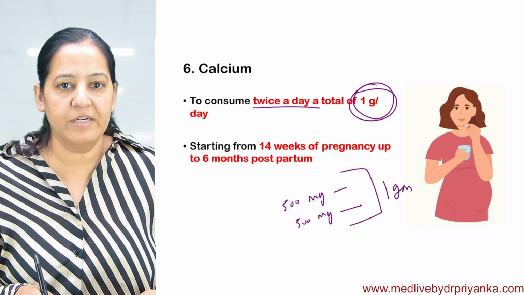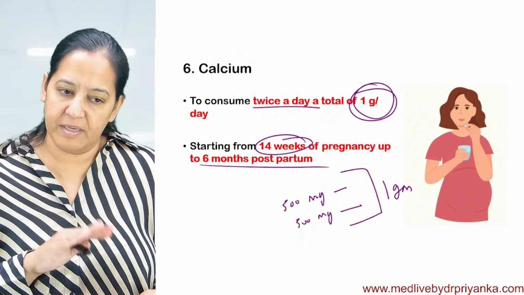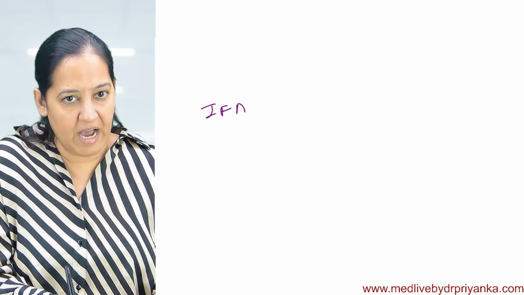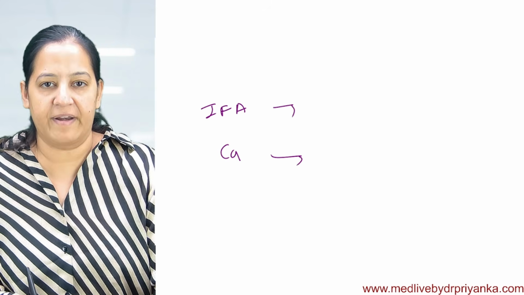It is given free of cost. It is also started at 14 weeks along with IFA. It is also given 6 months postpartum. So total 365 days approximately. So in total we are starting 2 types of tablets, IFA tablet and calcium tablet. We are giving both the tablets free of cost to the pregnant lady.